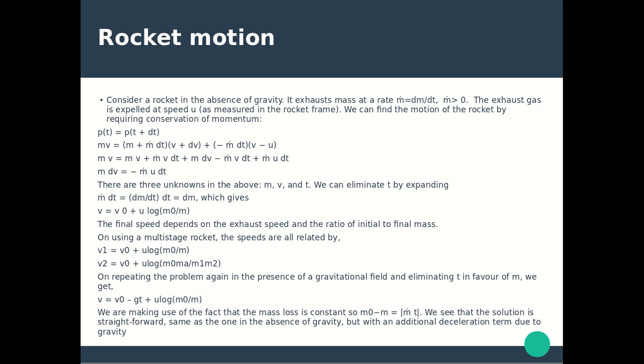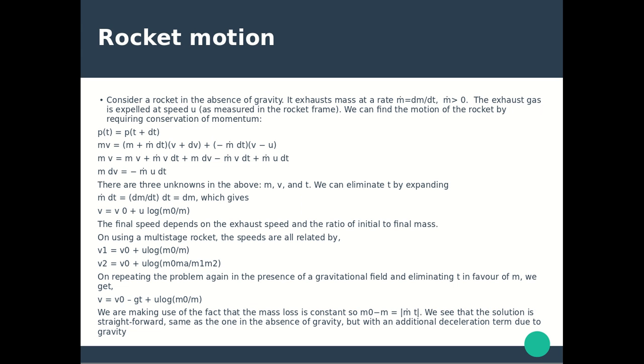We can find the motion of the rocket by P(t) = P(t + dt): mv = (m + m dot dt)(v + dv) - m dot dt (v - u). The first term, (m + m dot dt)(v + dv), is the rocket momentum after losing mass dm = m dot dt < 0 and gaining speed dv. The second term, m dot dt (v - u), is the momentum of the expelled gas.